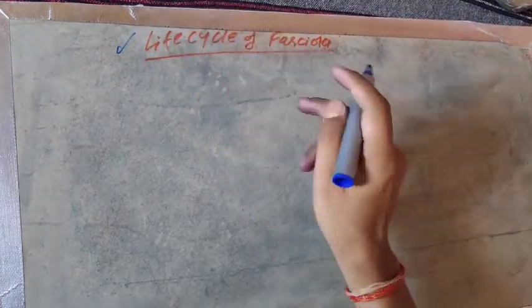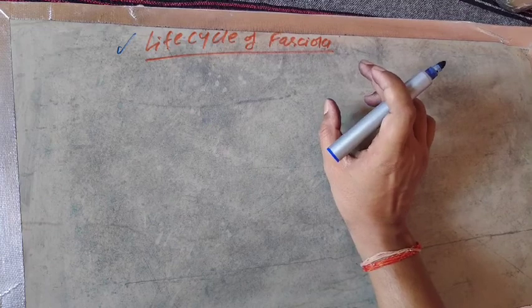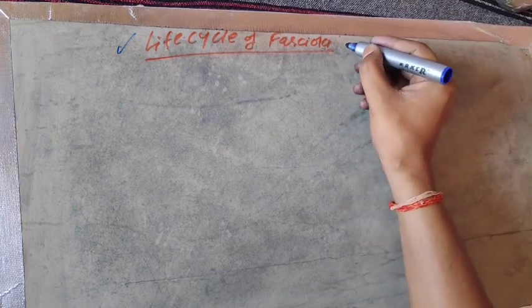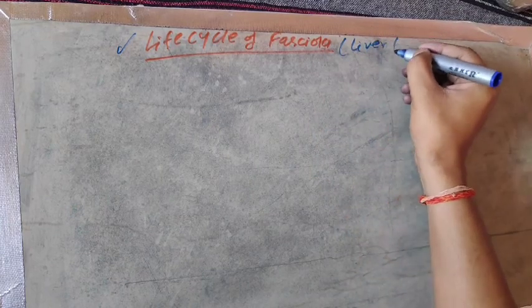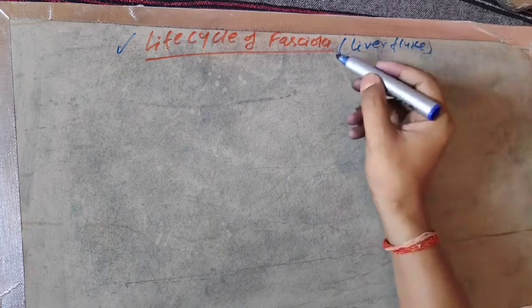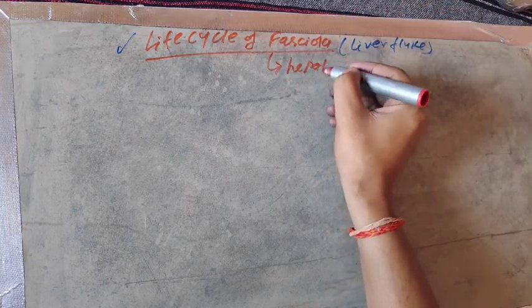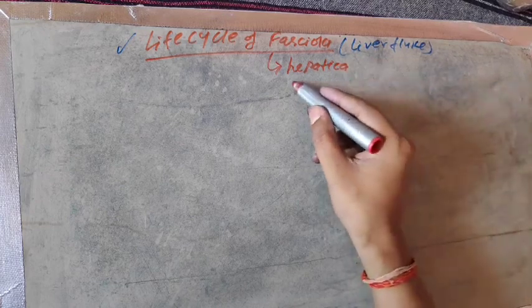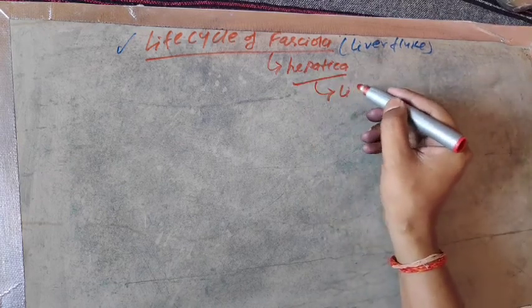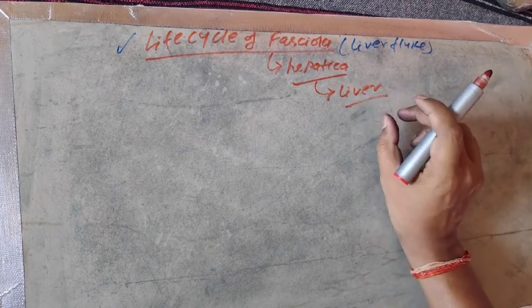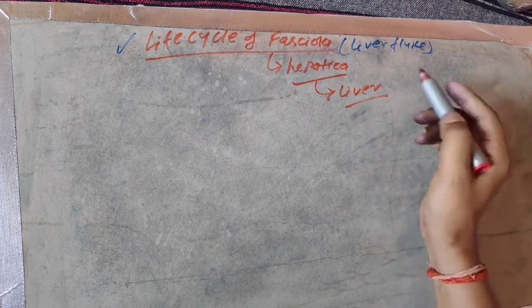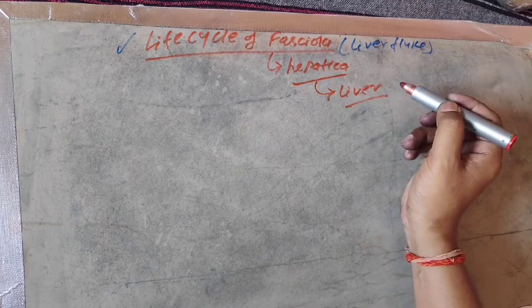Students, now we are going to describe the life cycle of Fasciola hepatica. Actually, Fasciola is one of the most important organisms belonging to platyhelminthes, and it is also known as the liver fluke. Liver fluke. Fasciola hepatica. The full name of Fasciola is Fasciola hepatica. When you see the word hepatic, it is directly related to the liver. Hepatitis means infection in the liver. So hepatica is related to the word liver.